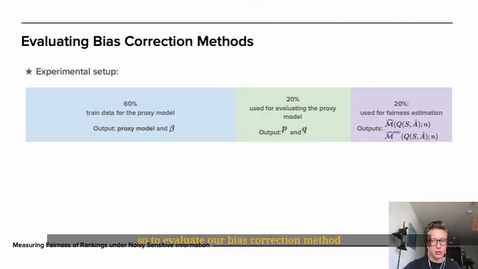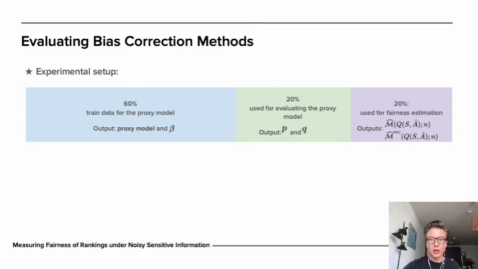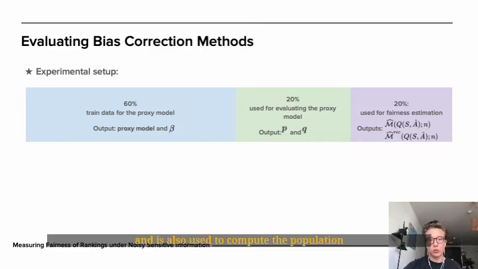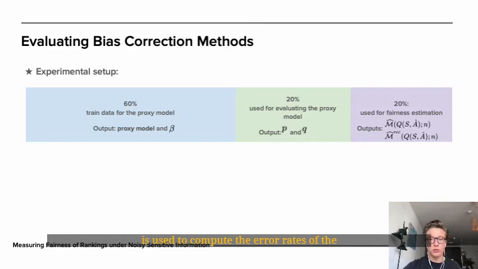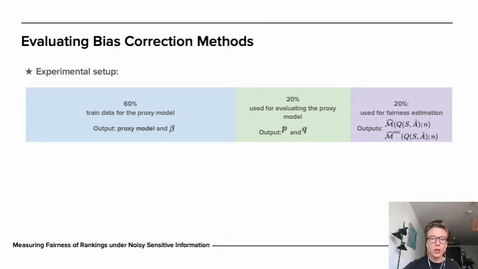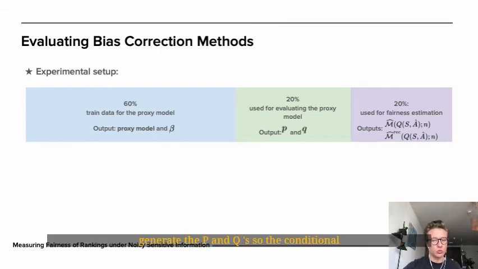To evaluate our bias correction method, we first split the dataset into 3 partitions. The first one, having 60% of the data, is the training dataset for our proxy models, and is also used to compute the population demographics. The second 20% is used to compute the error rates of the proxy model and generate the P and Qs, the conditional error rates, or conditional accuracies if you prefer.